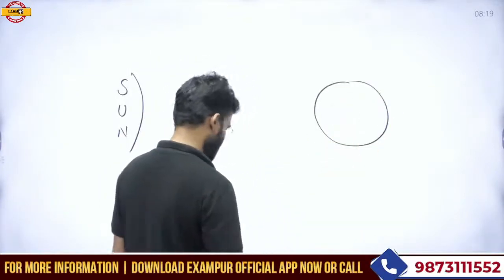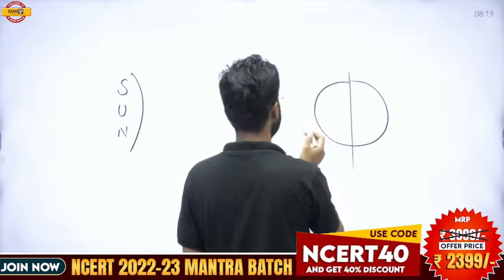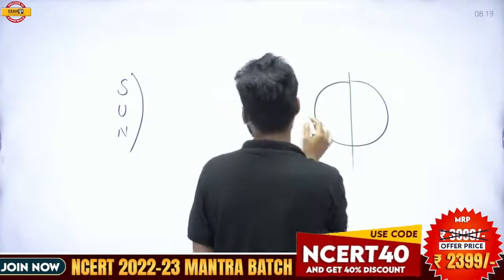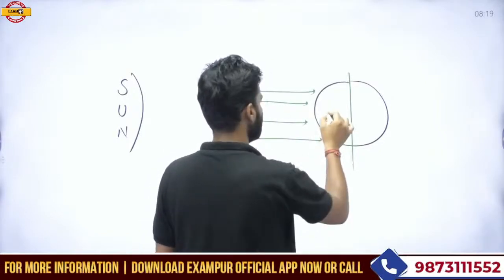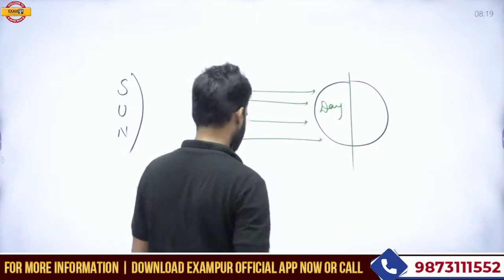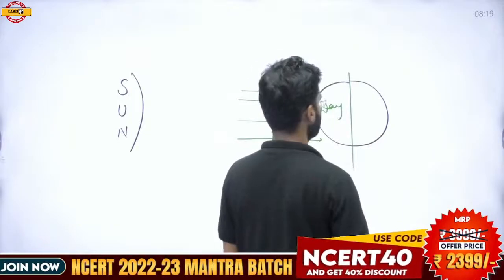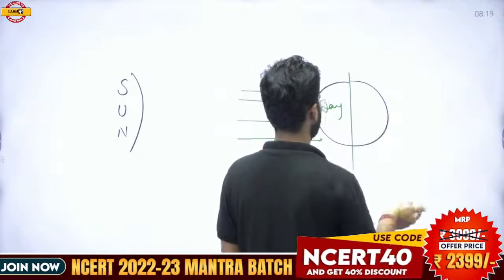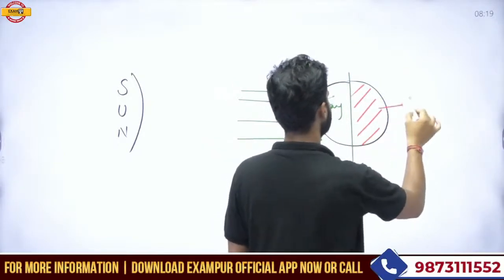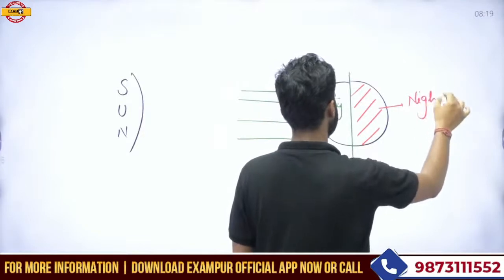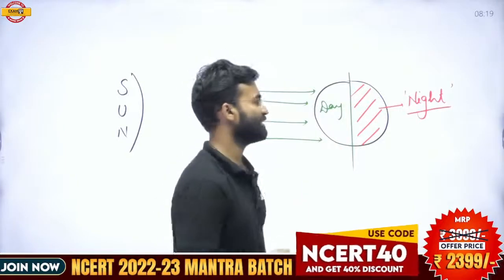The part of the Earth which is in front of the sun gains the solar radiation and solar light, and that is why this part experiences the day condition. The opposite part, which is not in front of the sun and is far away at the back, does not experience the sunlight and experiences the night condition.